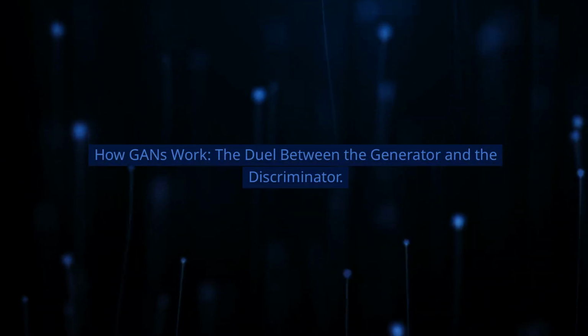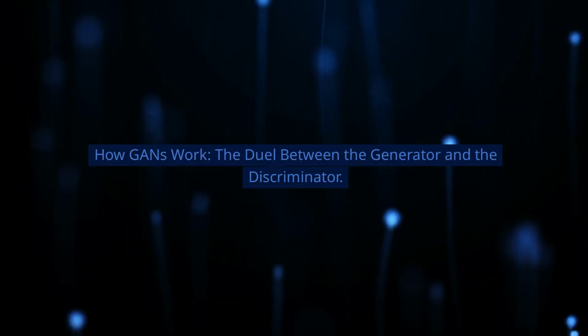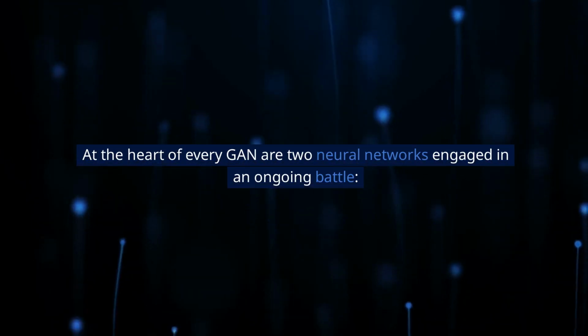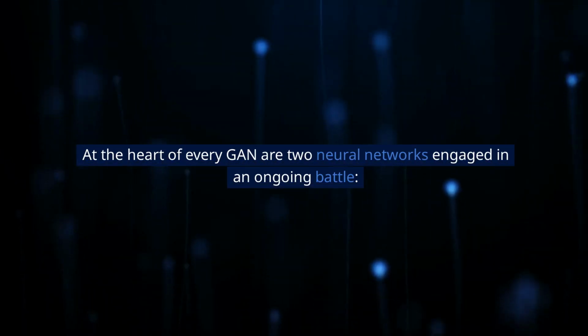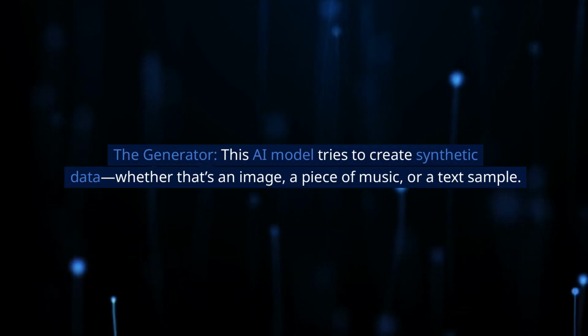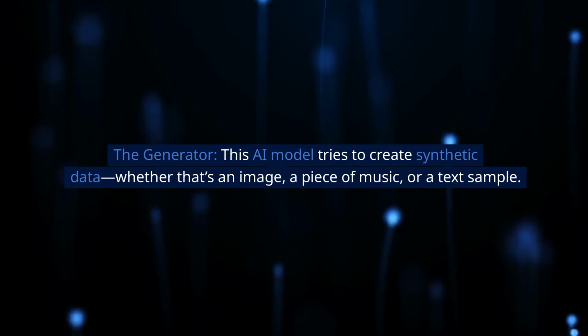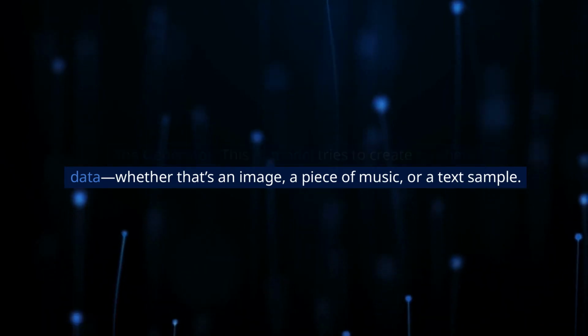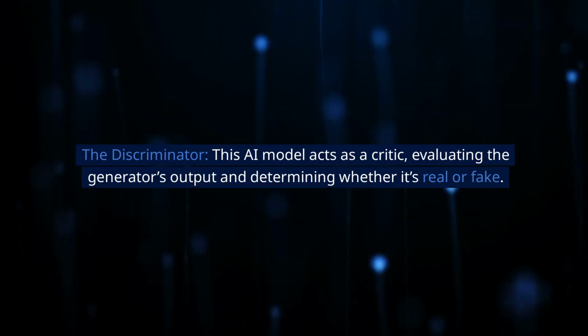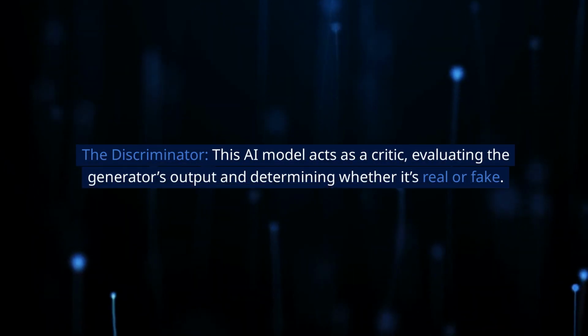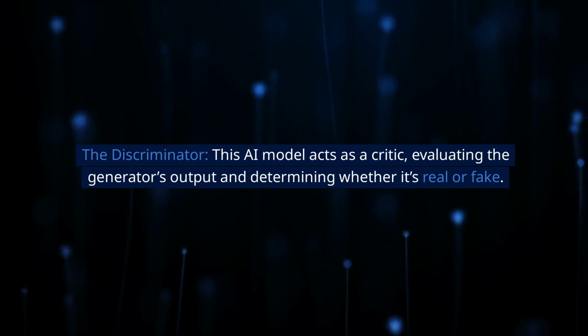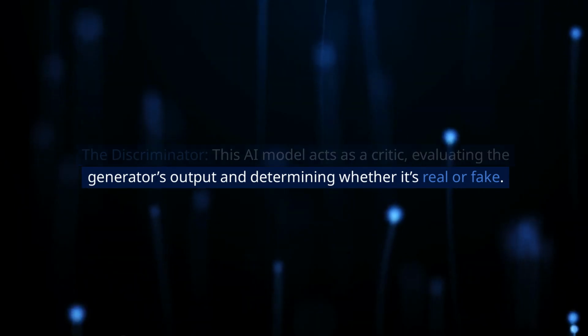How GANs work. The duel between the generator and the discriminator. At the heart of every GAN are two neural networks engaged in an ongoing battle. The generator. This AI model tries to create synthetic data, whether that's an image, a piece of music, or a text sample. The discriminator. This AI model acts as a critic, evaluating the generator's output and determining whether it's real or fake.